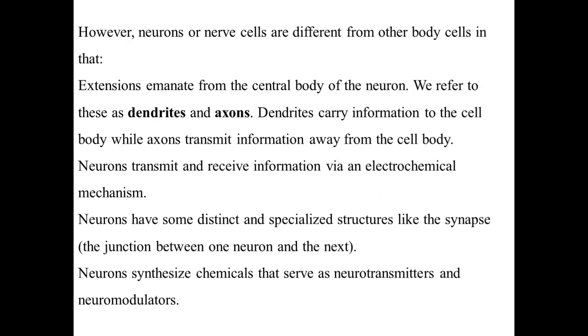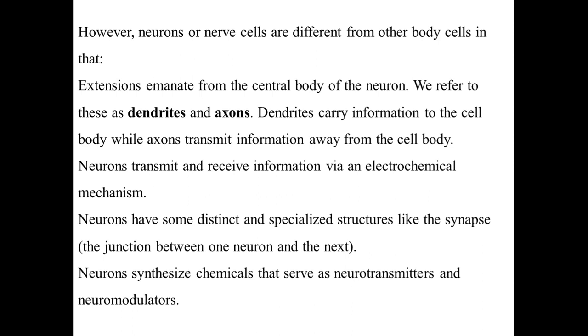However, neurons or nerve cells differ from other body cells in that extensions emanate from the central body of the neuron. We refer to these as dendrites and axons.